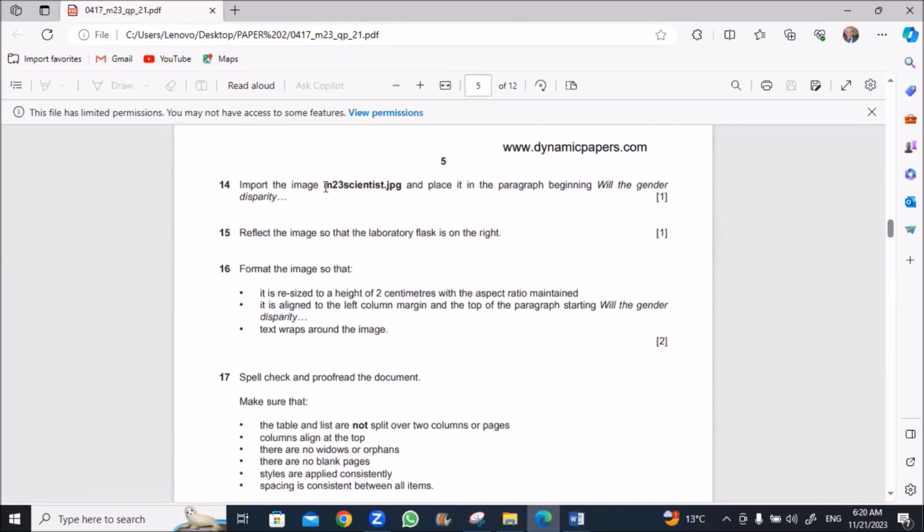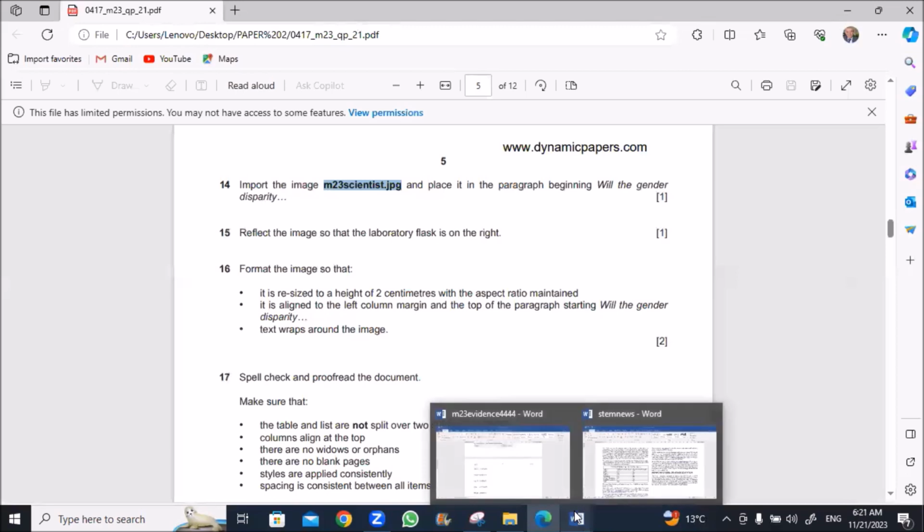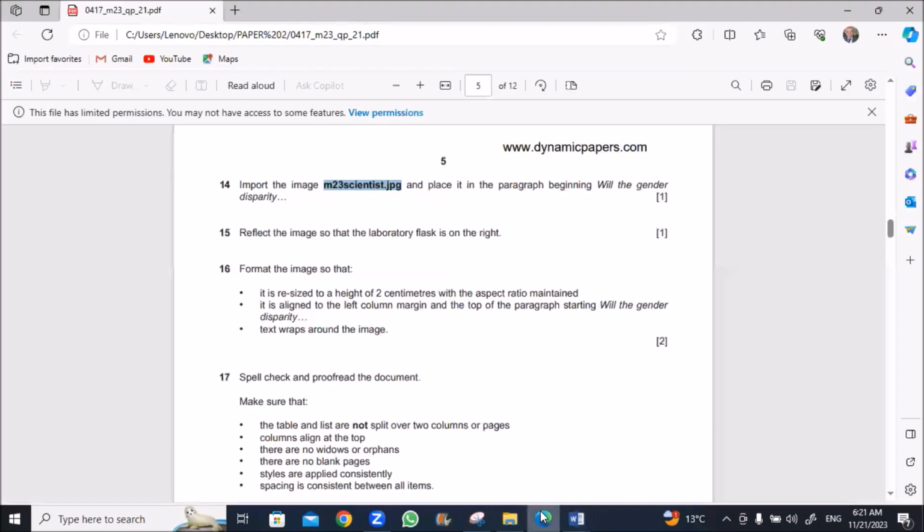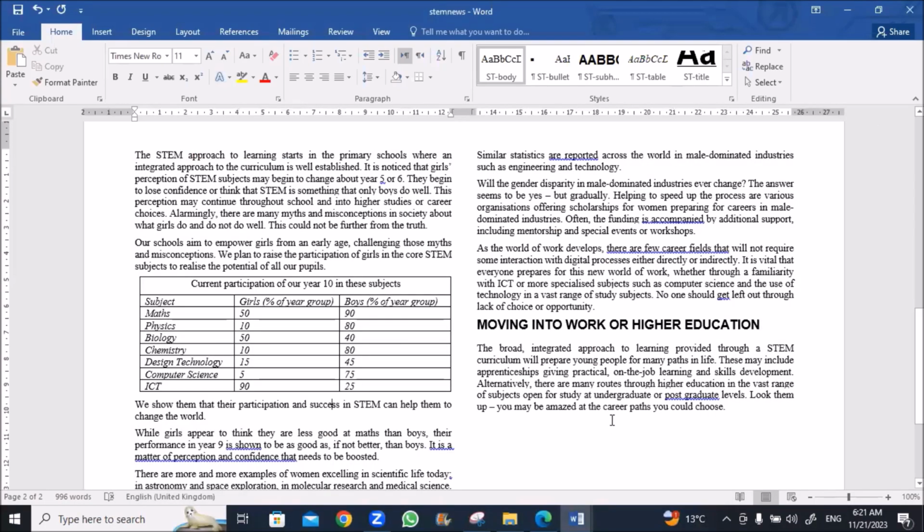14, import the image M23 scientist JPEG and place in the paragraph beginning with the gender disparity. Okay, go to the paragraph beginning with the gender disparity.